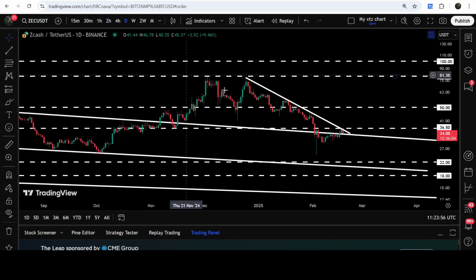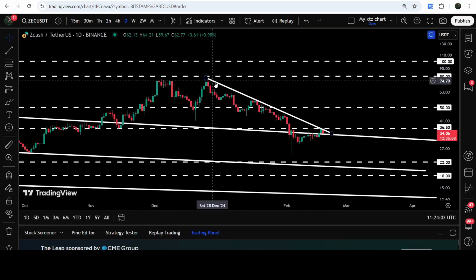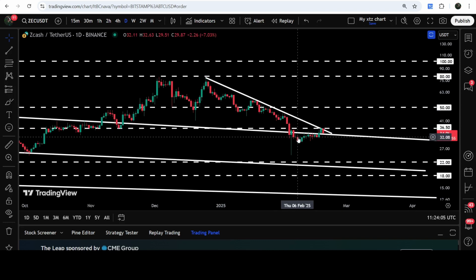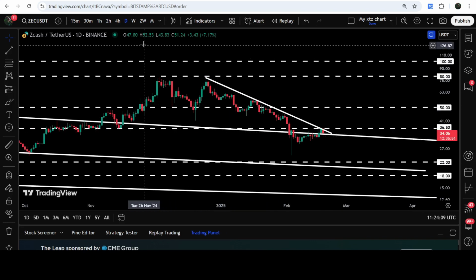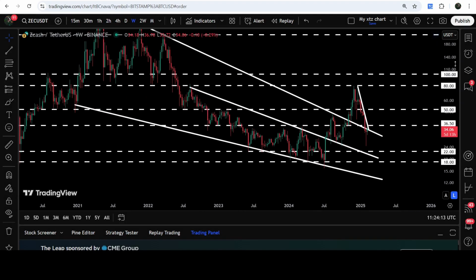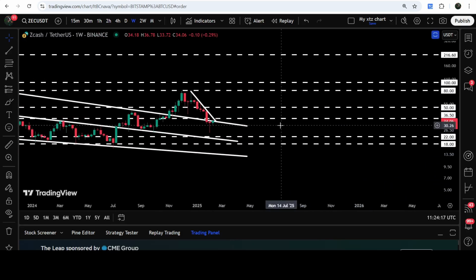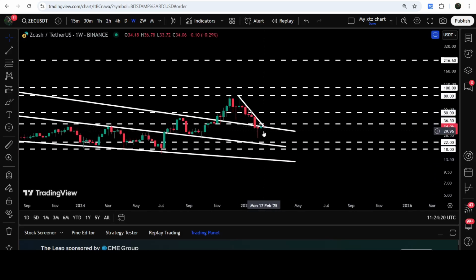Now, if you take a look at the live chart, this is by the way a daily time frame, and here you can see that for the past several days it is getting rejected by this downtrend line resistance. And for a few days, it has been moving below this downtrend line support. That was the previous resistance of the wedge. If you take a look at the weekly time frame chart, you can see that this was the previous falling wedge pattern that we broke out. And even on the 7 day time frame chart, you can see that we broke it down, and right now it is again trying to break out of this resistance.